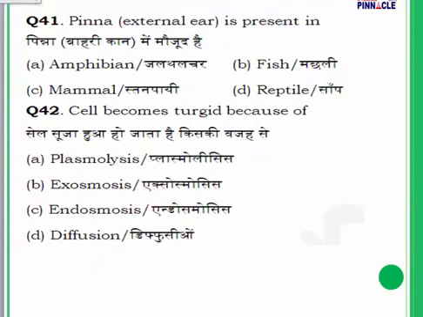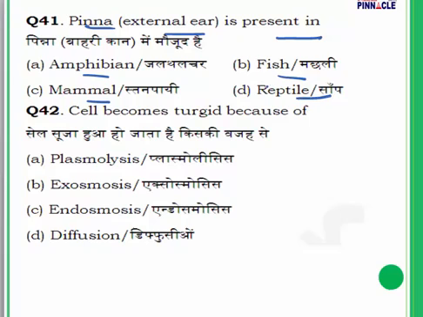Question number 41. Pinna, the external ear, is present in amphibians, fish, mammals or reptiles. Amphibians can live both on land and water. Fishes are aquatic animals. Mammals are those that feed their young ones, they give birth to young ones. And then finally we have reptiles.